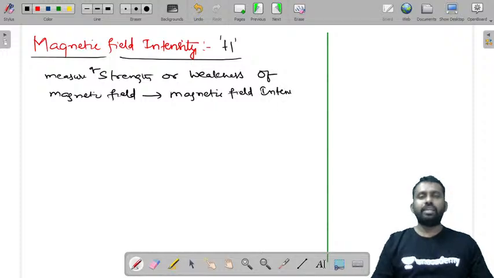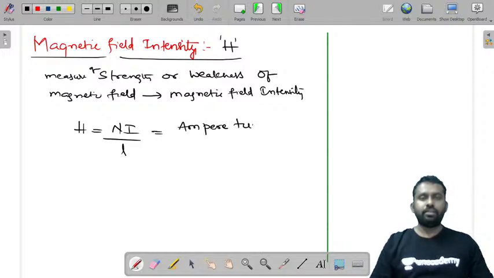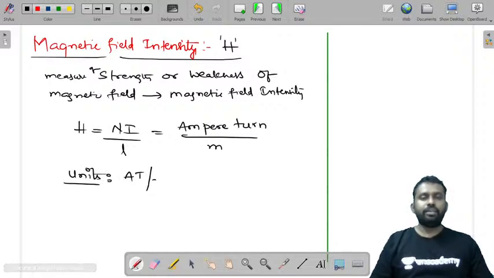H is equal to NI by L, that is ampere turn per meter. So units of H are ampere turn per meter.